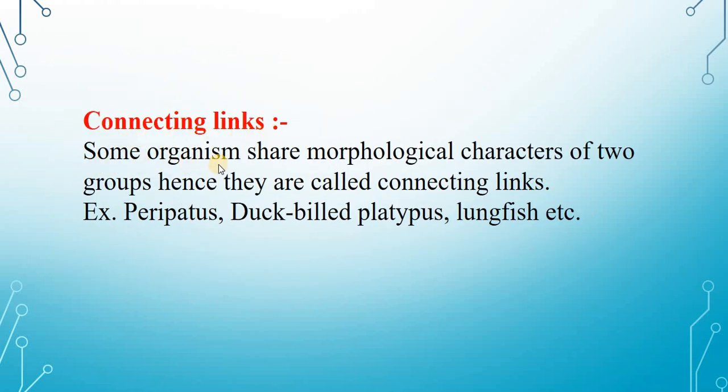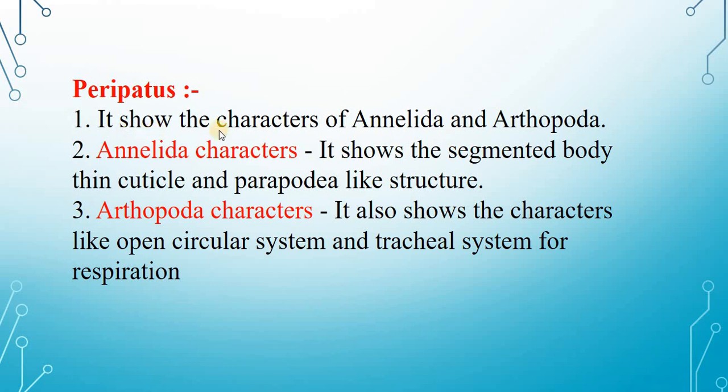Connecting links. Some organisms share morphological characters of two groups, hence they are called connecting links. Examples: peripatus, duck-billed platypus, lungfish, etc. Peripatus shows the characters of Annelida and Arthropoda. Annelida characters: it shows a segmented body, thin cuticle and parapodia-like structures. Arthropoda characters: it also shows characters like an open circulatory system and a tracheal system for respiration.